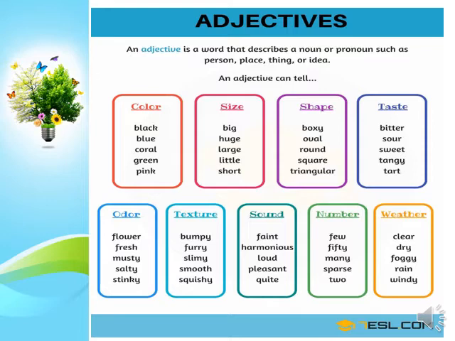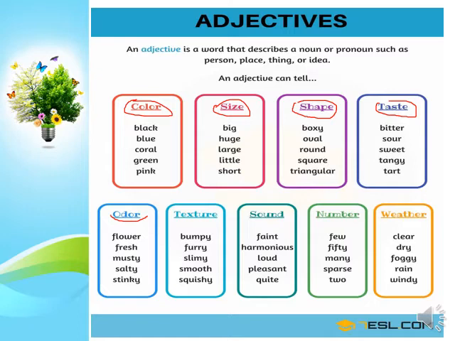You have here adjectives of colors. All colors are adjectives: black, blue, coral, green, pink. Adjectives of size: big, huge, large, little, short. Adjectives of shape: boxy, oval, round, square, triangular. And adjectives of taste: bitter, sour, sweet, tangy, and tart. Tangy means sour or strong flavor, and odor, flour, fresh, musty, salty.